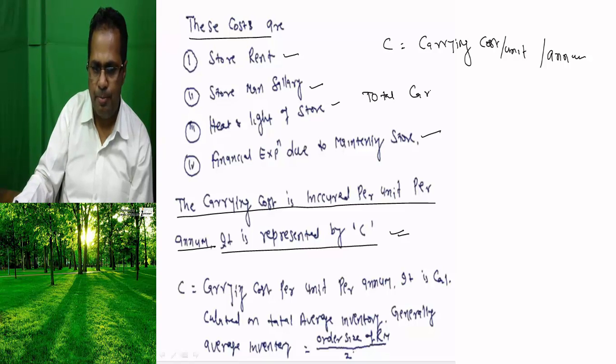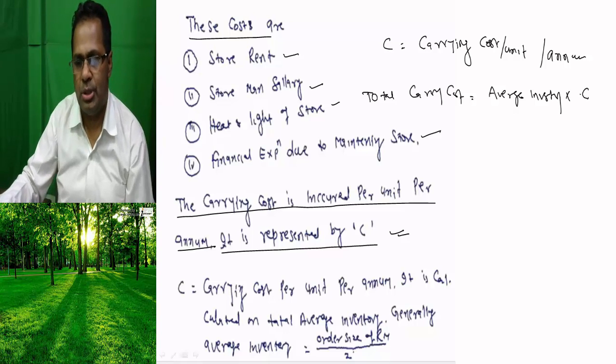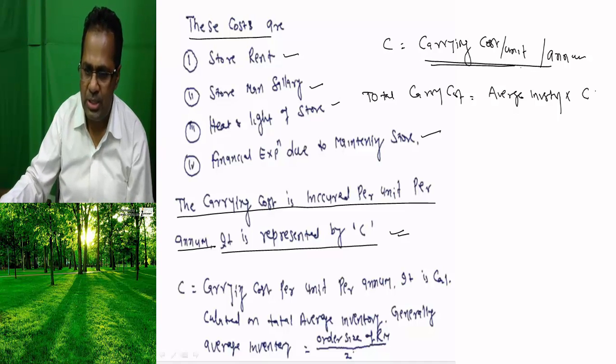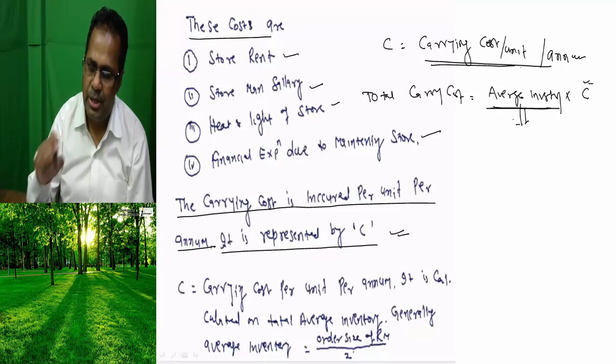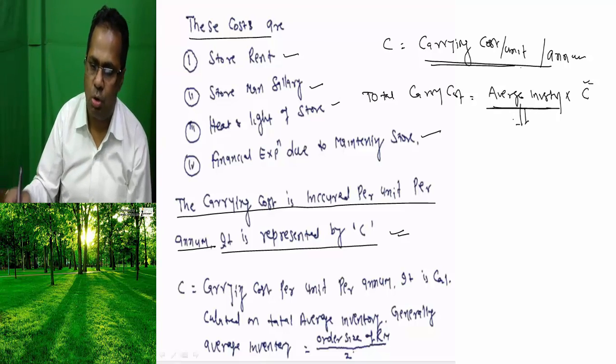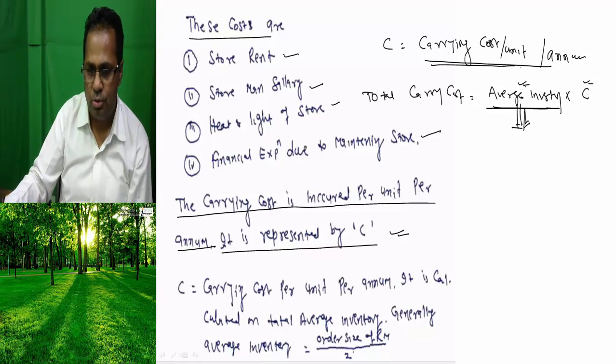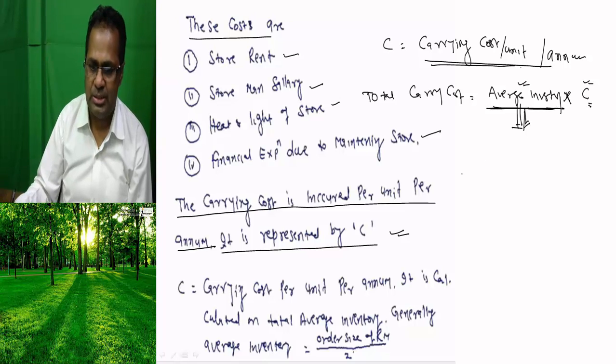Total carrying cost is equal to average inventory into C. For holding 1 unit for 1 year, what is the cost? That is C. Generally, we assume that we have to hold the average inventory in the stock.